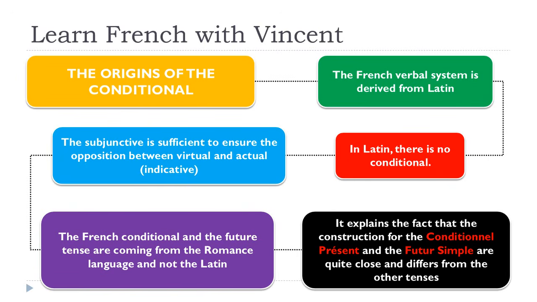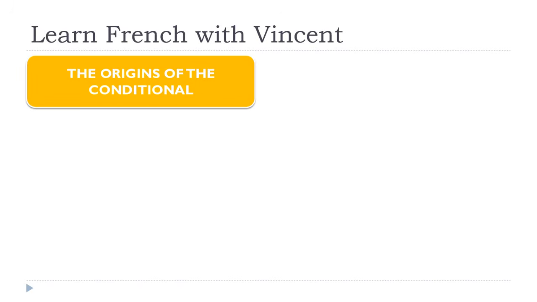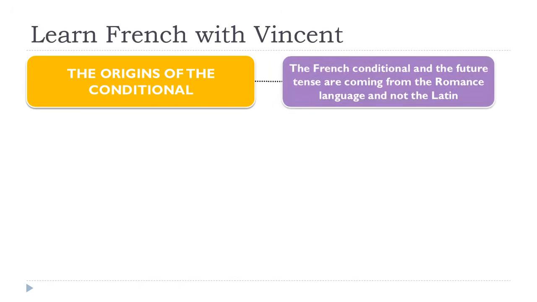The only thing that makes the difference between these two tenses is the endings. So, once again, the French conditional comes from the Romance languages and not Latin.